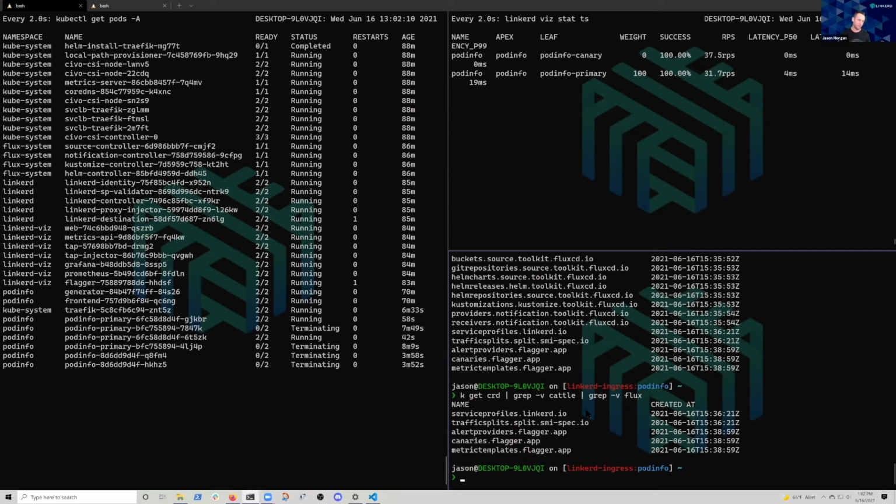There are two custom resource definitions that you get with Linkerd, because Linkerd by default uses native Kubernetes constructs. So we have this concept of service profiles, which allow you to get more detailed information about a given service, as well as configure things like retries, specific monitoring, bits like that. And then we have traffic splits specifically for this sort of use case, right, where you shift some percentage of traffic to another service.